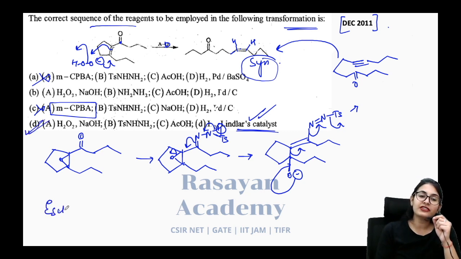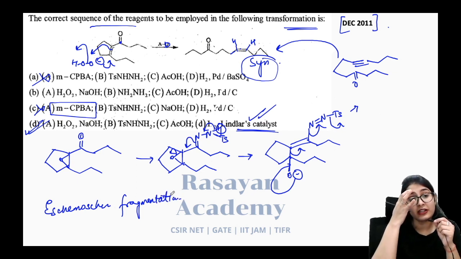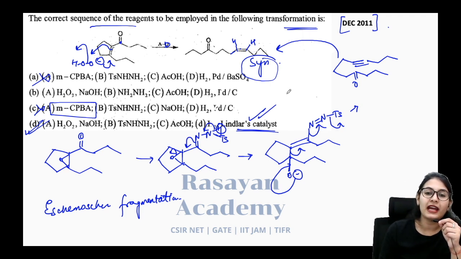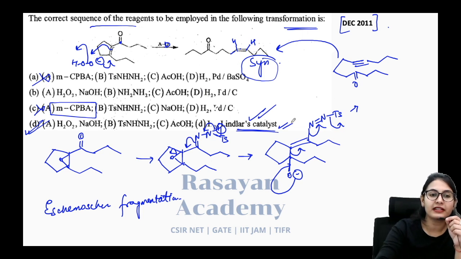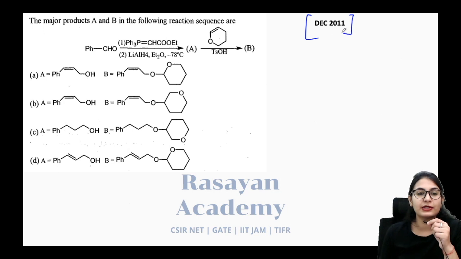It is the Eschenmoser fragmentation. Alright, and this has been asked plenty of times in your CSIR NET and GATE exams, all the exams. Okay, and finally you have the Lindlar's reduction. Right, answer is option number D. We move onwards to another very nice question.